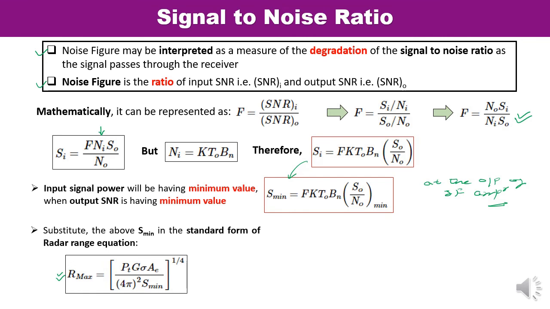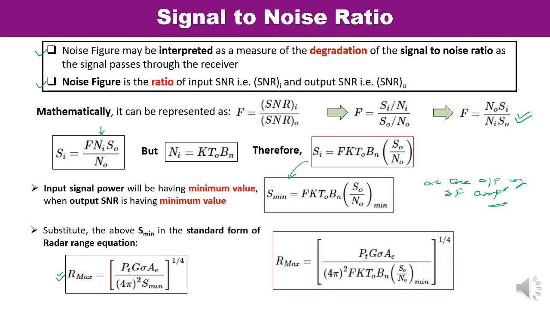The fourth root you take when you have to calculate the maximum range of the radar. So now we can substitute the value of S minimum over here, and rearranging the terms we get this value. Here you have just substituted the value of S minimum, and the remaining terms are as they are, right?